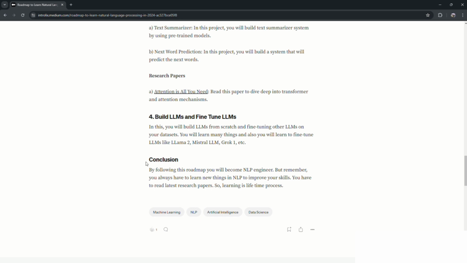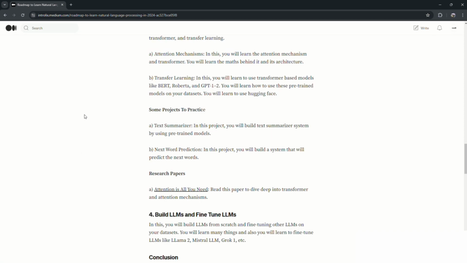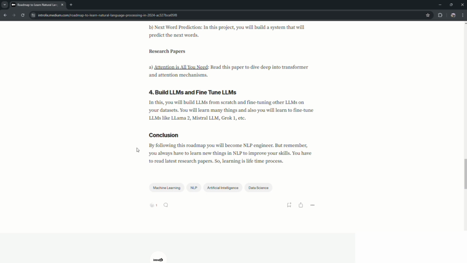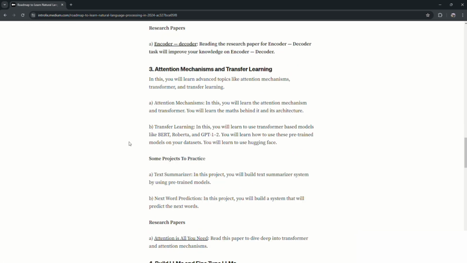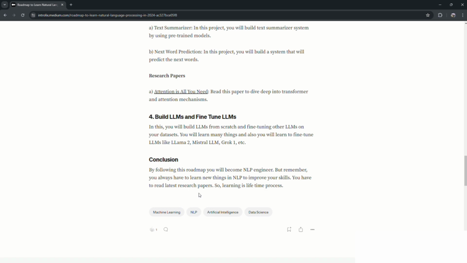And guys, also, learning NLP is a continuous process. So you have to read research papers. If you don't, then you will not get up to date, and this will lead to a problem. So that's why I recommend you to do some projects and also read some research papers.